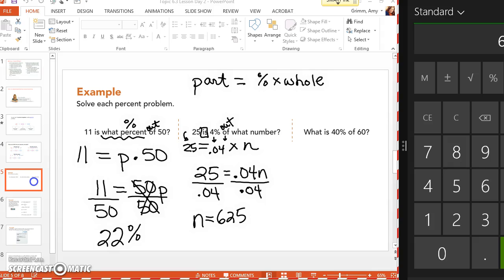Am I missing the part, the percent, or the whole? I'm missing the part. Okay, and so again, I could add the word out of, so I know right here that it's out of 60, and I want 40%. I used to use this one in college all the time, because in college, usually all they count is your tests. And so I would take all my tests, and then I would figure out what I needed on the final to get an A.